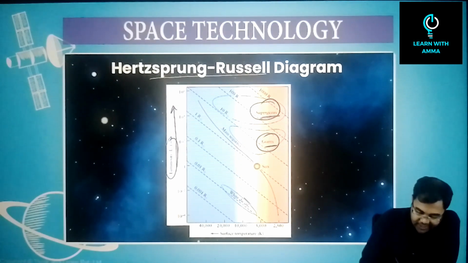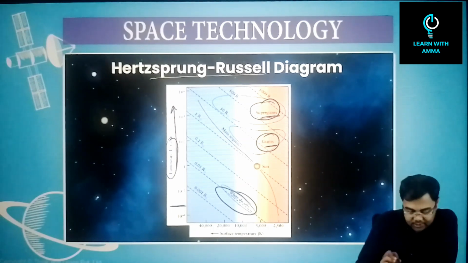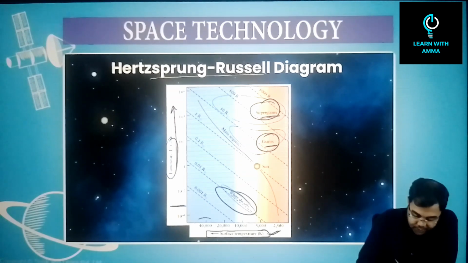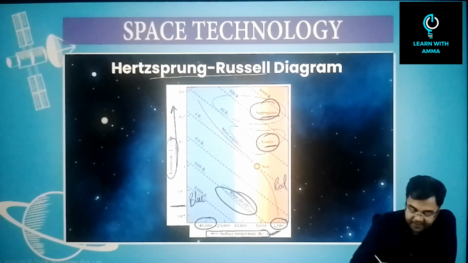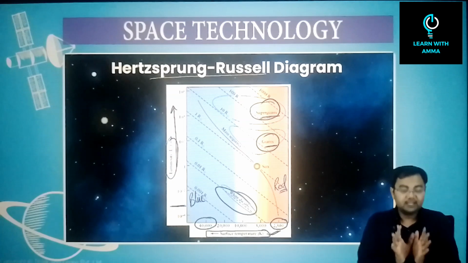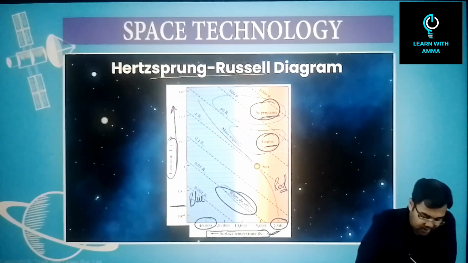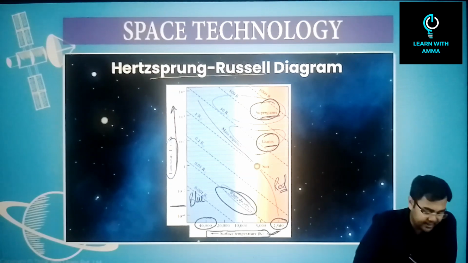And you have the white dwarfs here, because low luminosity also means that the size is small. On this scale you have temperature: here the highest temperature and this side the lowest temperature. That's why this is blue and this is red. So to map all the different kinds of stars, this diagram is used. It's not really important for your examination, I've just used it for depiction purposes.